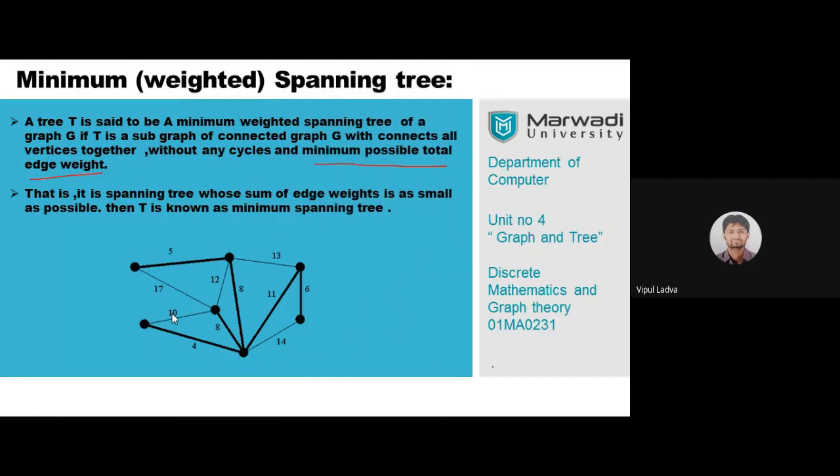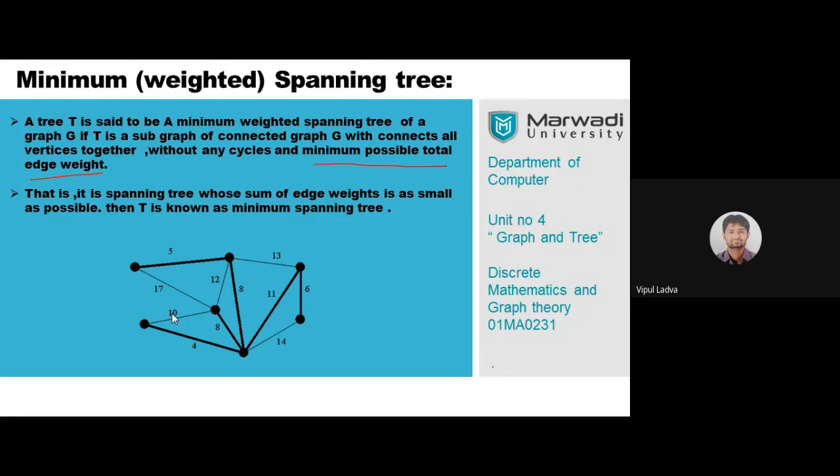Yes, go through this. All of you go through this once. A minimum spanning tree is a spanning tree whose sum of edge weights is as small as possible, as minimum as possible. However much you are able to reduce it, the one with the lowest total will be considered a minimum spanning tree. Now go through this particular graph.